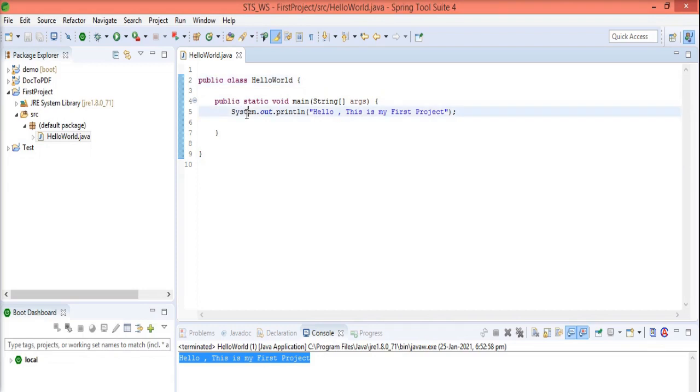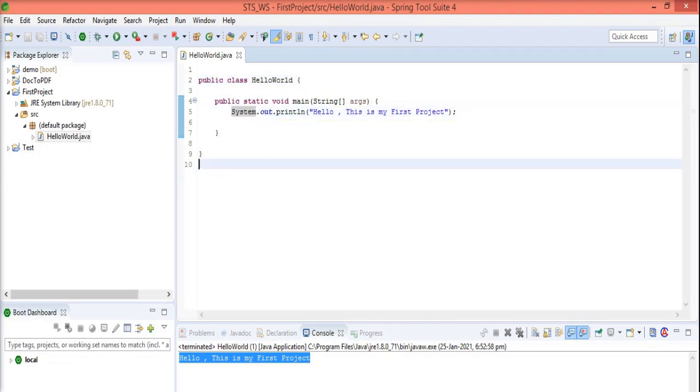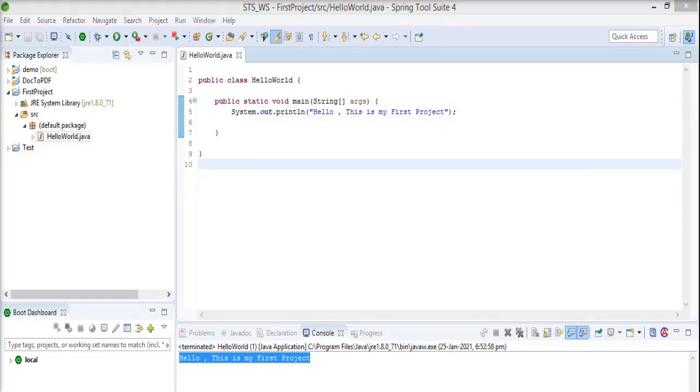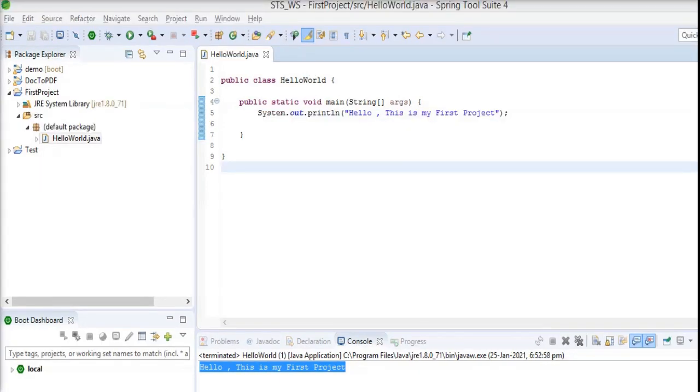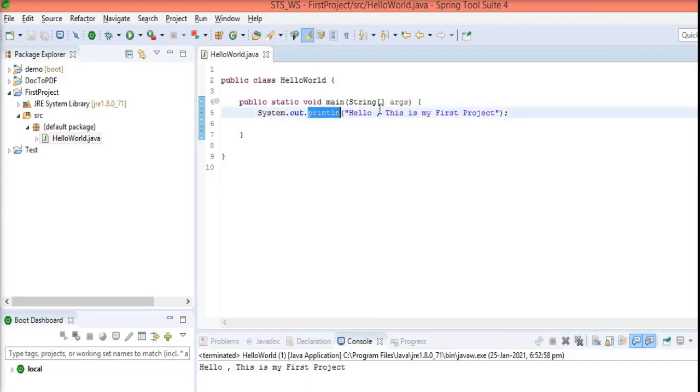In System there are several variables defined. Out is one of the variables, and this out is nothing but a PrintStream class, and println is a method of that class. So here you can see that the output in the console is the same as what is in my println method.